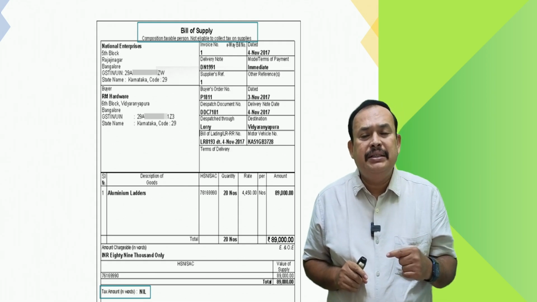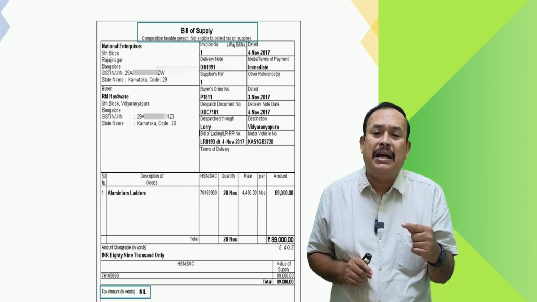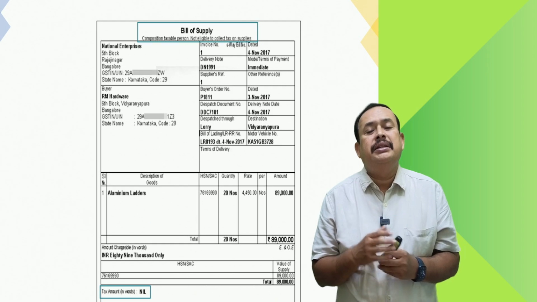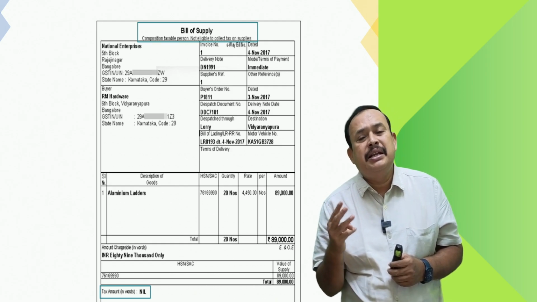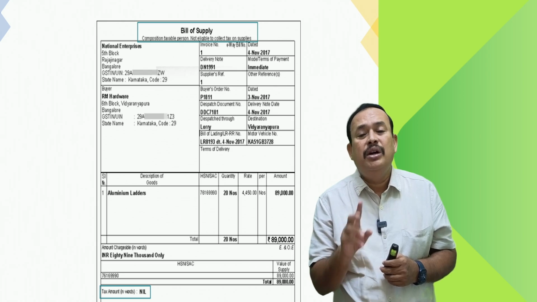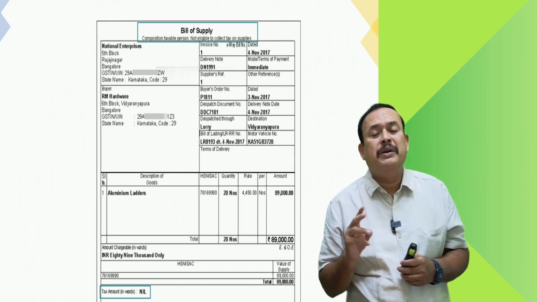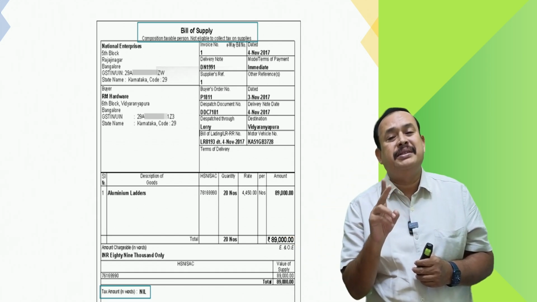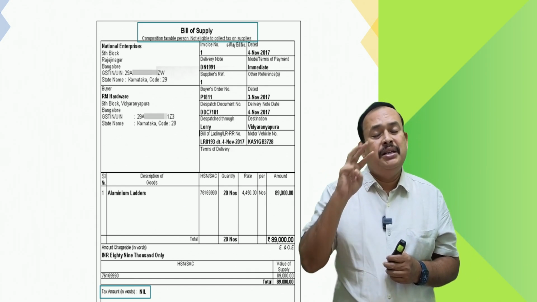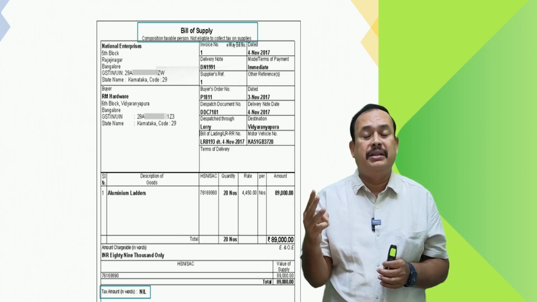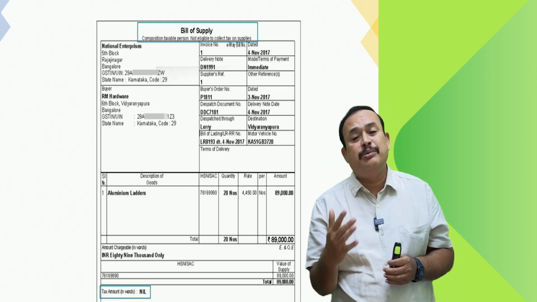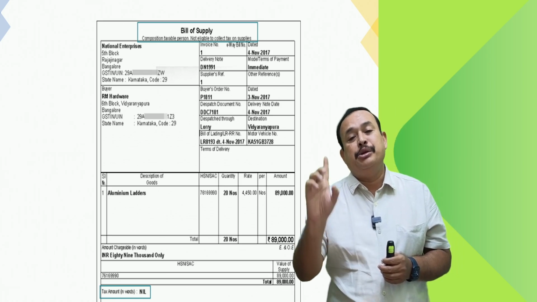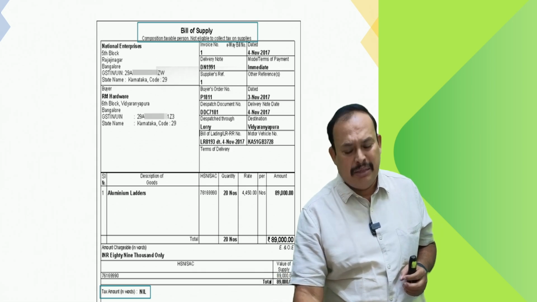And further, the person who is a supplier of services under the composition scheme, other than a restaurant, pays 3% CGST and 3% SGST. Restaurant, 2.5% CGST and 2.5% SGST. A service provider other than a restaurant pays 3% CGST on turnover, which includes taxable as well as exempted, but exempted turnover does not include interest earned on deposits, loans and advances, which has been clearly mentioned in the given case.